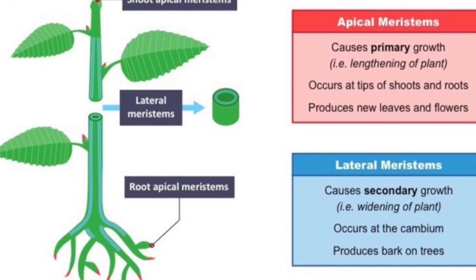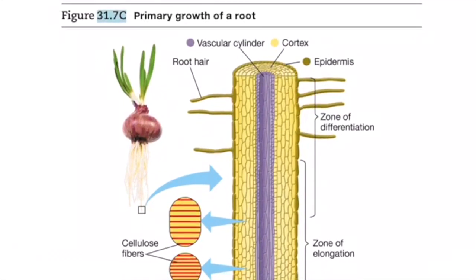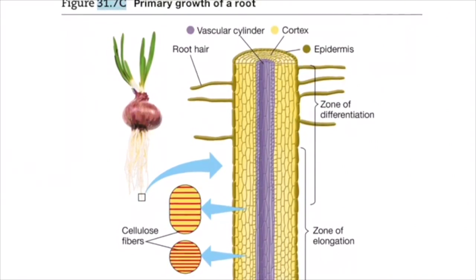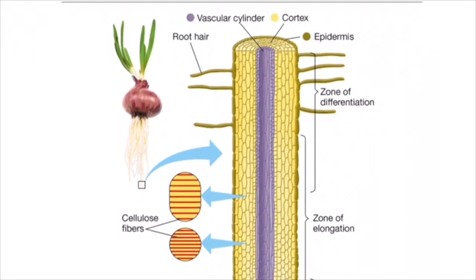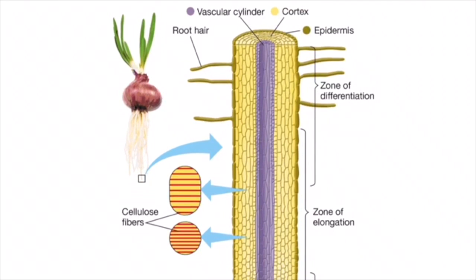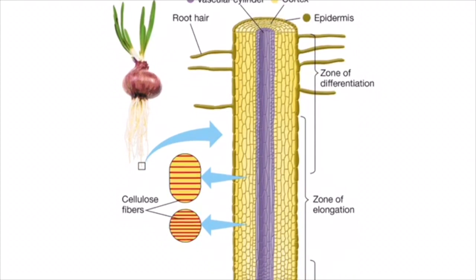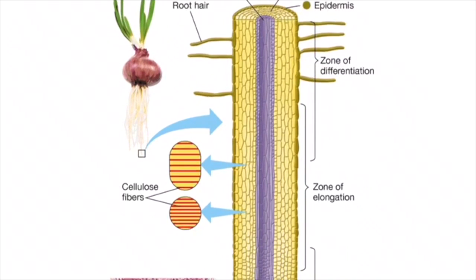Although the apical meristems lengthen both the roots and shoots, there are also important differences in the mechanisms of primary growth in each system. This figure illustrates primary growth in a slice through a growing onion root. The root tip is covered by a thimble-like root cap that protects the delicate, actively dividing cells of the apical meristem. Growth in length occurs just behind the root tip, where the three zones of cells, or successive stages of primary growth, are located. Moving up from the root tip, they are called the zones of cell division, elongation, and differentiation. These three zones overlap with no sharp boundaries between them.